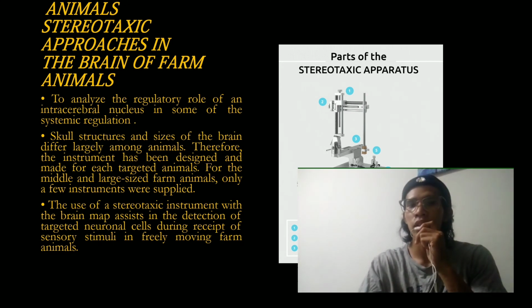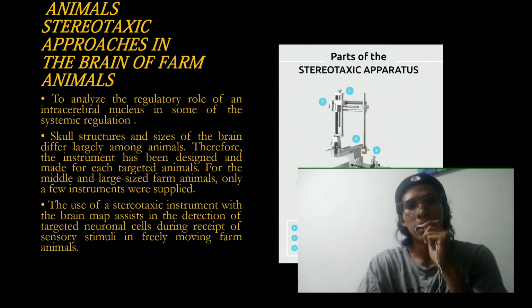After you see the apparatus, you may have a question. What is the function of the stereotaxic apparatus? The stereotaxic instrument and the brain atlas are required to analyze the regulatory role of an intracerebral nucleus in some systematic regulation. But according to Sito 2001, the instrument for large animals has not been established, but a prototype of the instrument for cattle was recently developed.